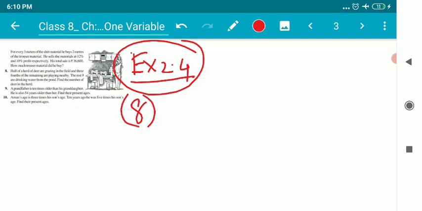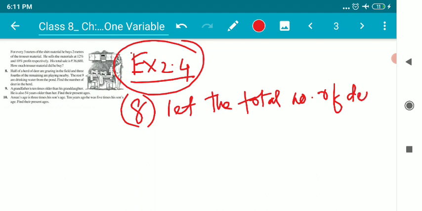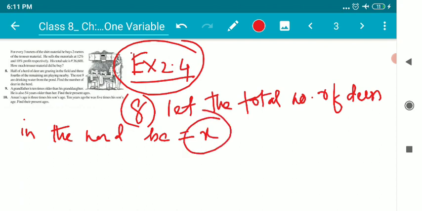So, children, it's very important to understand what the number of deer in the herd is. That is unknown, so let it be x. Let the total number of deer in the herd be equal to x. As I don't know it, I have considered the total number of deer in the herd as x. Now we will solve it step by step.